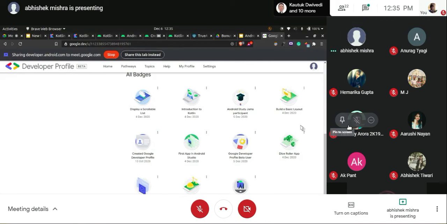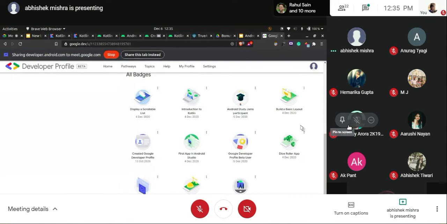How many badges do we have to earn? You have to earn a total of 6 badges for the basic part when you're new to this, new to Kotlin. The course link will be sent in the group. Yes, I'll share the course link with you guys in the group itself so that you can complete it.